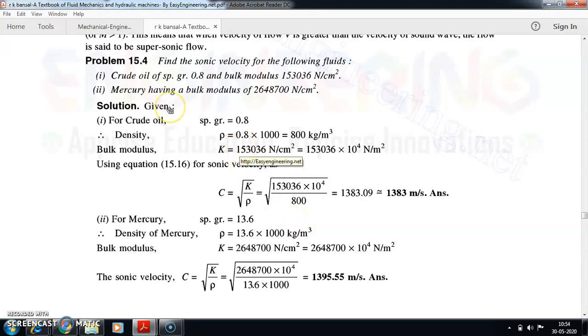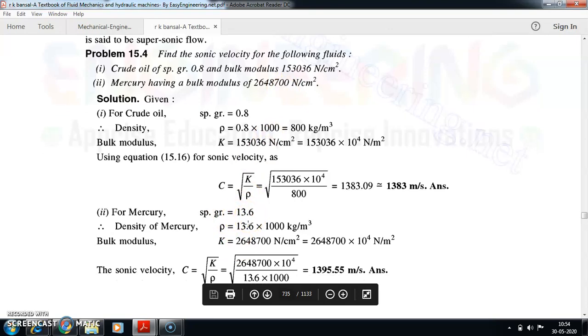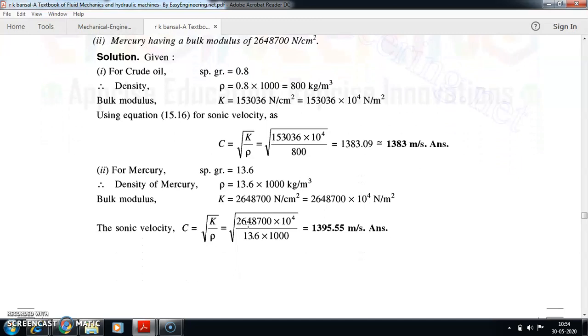The same problem asks you to find the sonic velocity for mercury if the bulk modulus is 2648/700. The procedure remains the same. You know the specific gravity of mercury. They will never mention it in the problem. You have to remember it as 13.6.